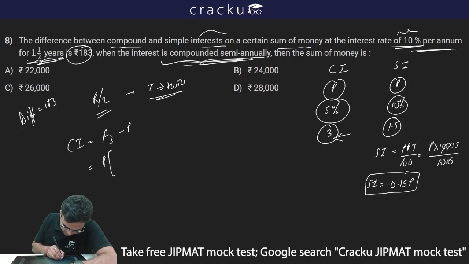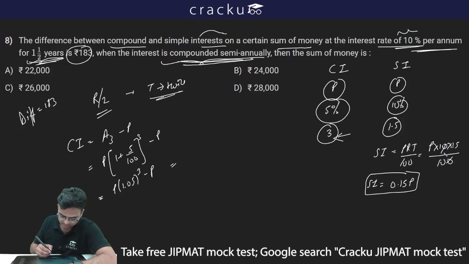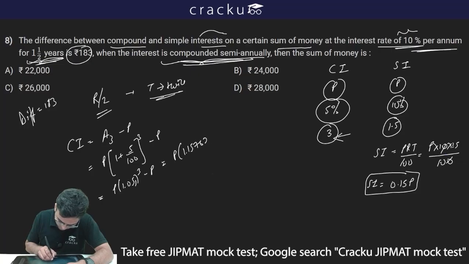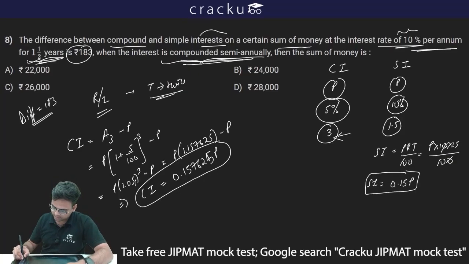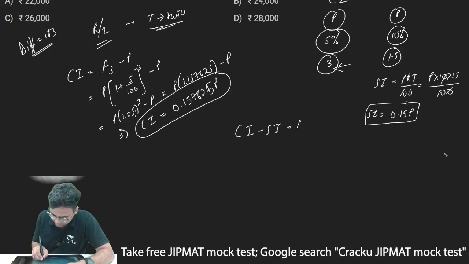So P into 1 plus the rate, 5 by 100, whole cube minus P. So this is P into 1.05 whole cube minus P, which is P into 1.157625 minus P. The CI will be equal to 0.157625P. This is my CI. The difference is given as 183, and I can clearly see CI is greater than SI. So I can write CI minus SI should be equal to 183.